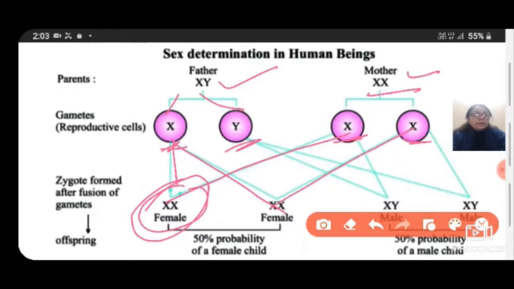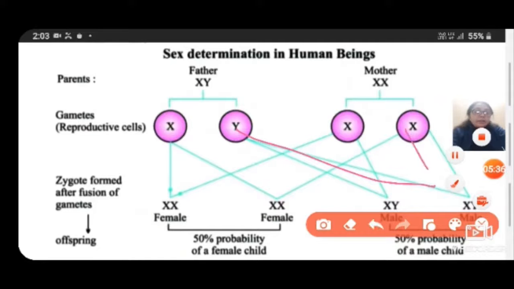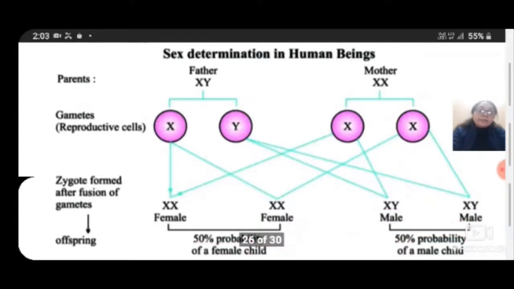Secondly, XX again is a girl, and XY is a male. And the last one, XY again, is also male. So there is a 50% probability of a female child and a 50% probability of a male child.